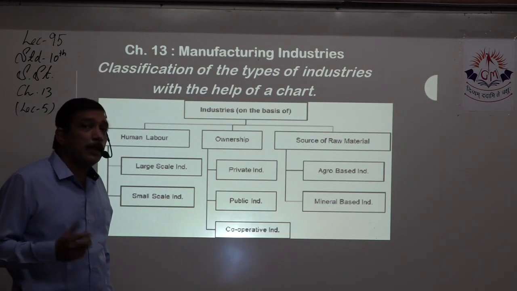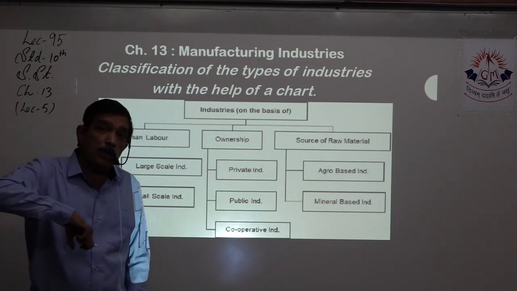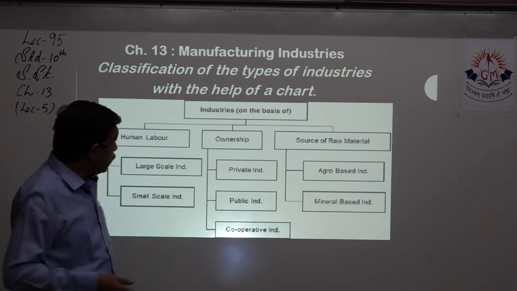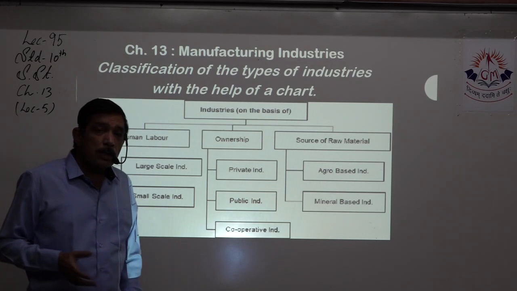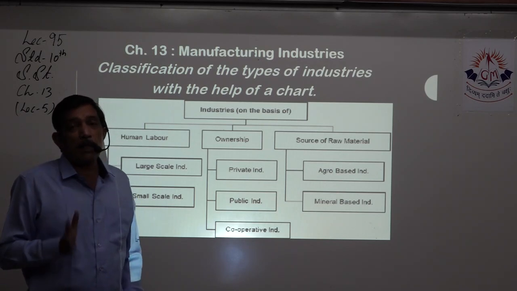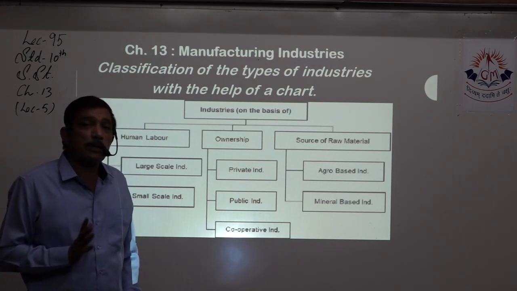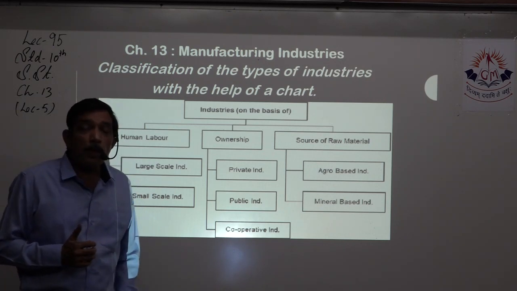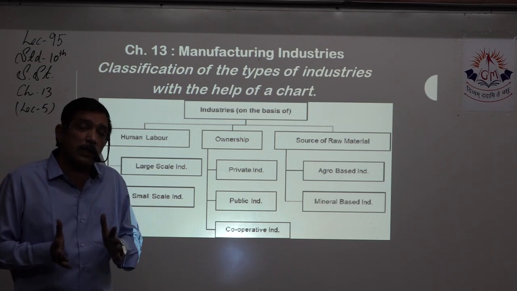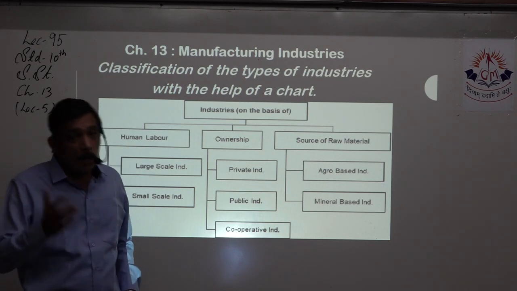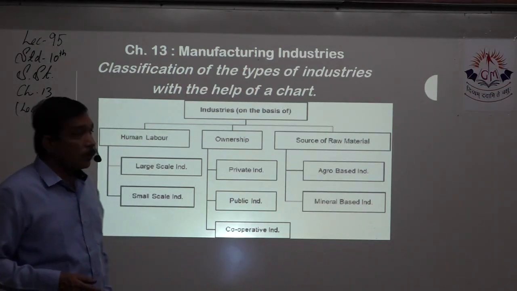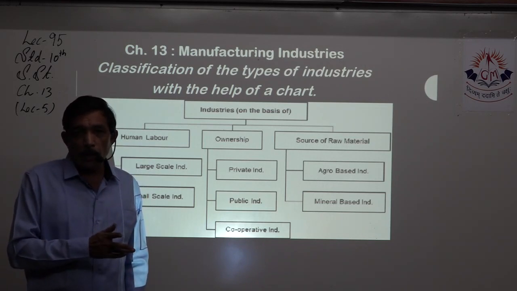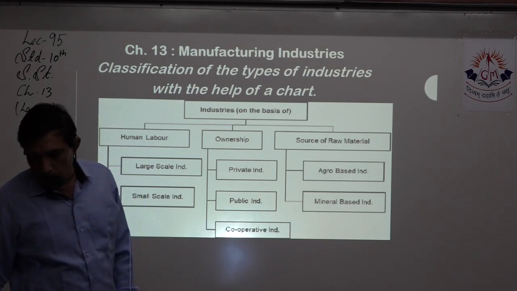Ownership: it can be completely private. That means in the hands of an individual or a group of individuals, one company or a group of companies. That's called private industry. Public industry: total control, management, everything is in the hands of the government. That's called government or public industry. Cooperative: lots of people of that same profession get together and set up an industry. That's called cooperative industry. Source of raw material can be only two: either it has to be agro based or it has to be mineral based.